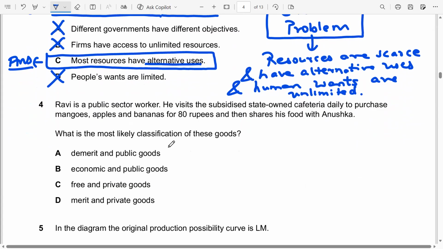So this is where I stop in this lecture. In the next lecture, I'm going to start with the discussion from question number 4.